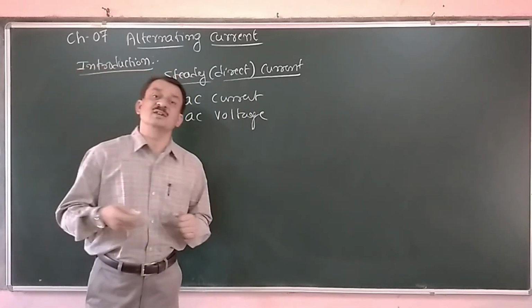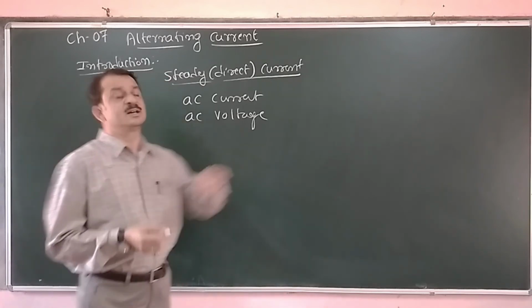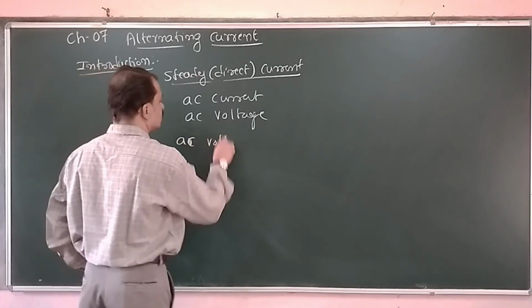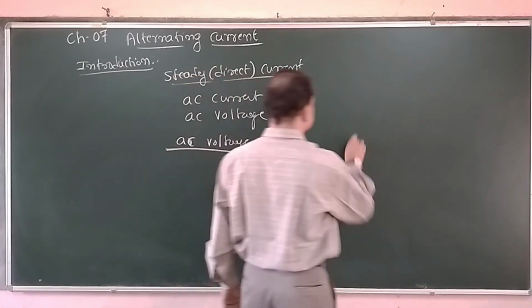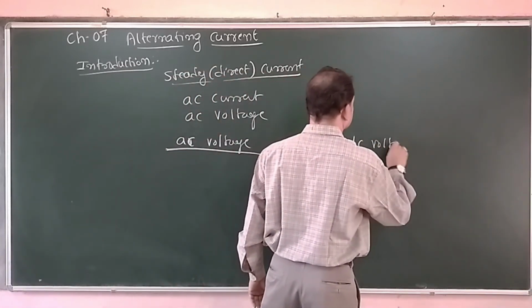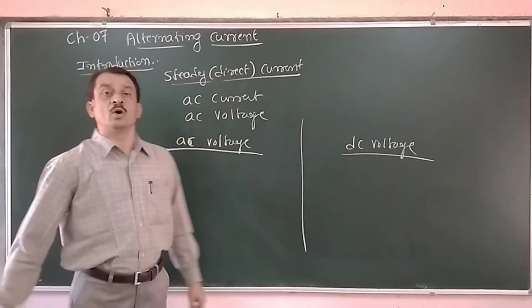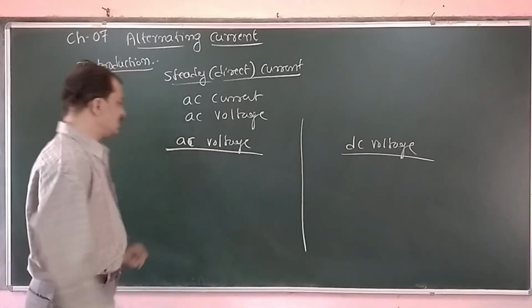What are the advantages of AC voltage over the DC voltage? Now we have AC voltage in one column and DC voltage in the other column. We are going to study two important advantages of AC over DC.